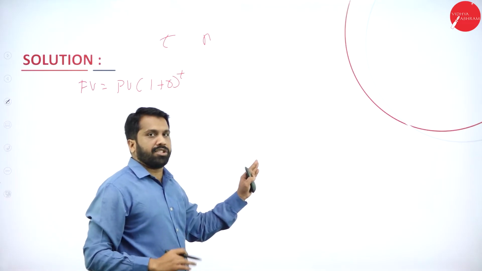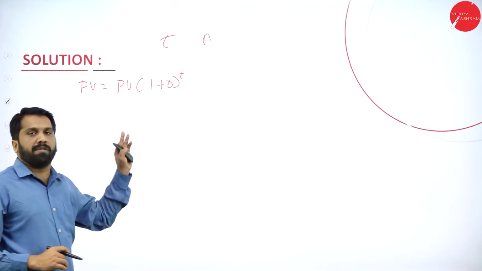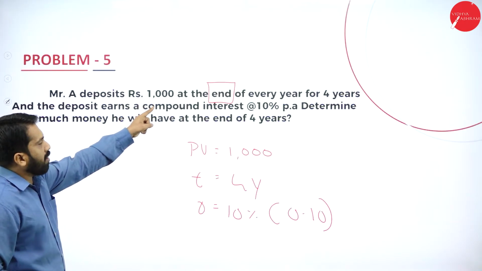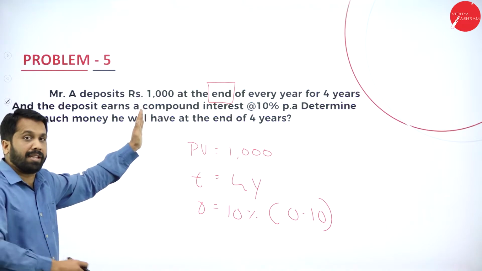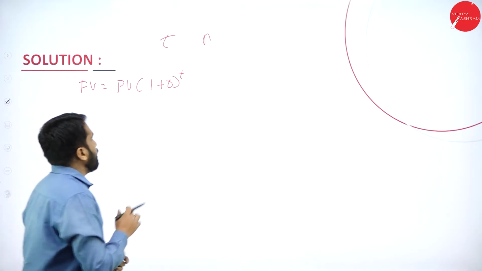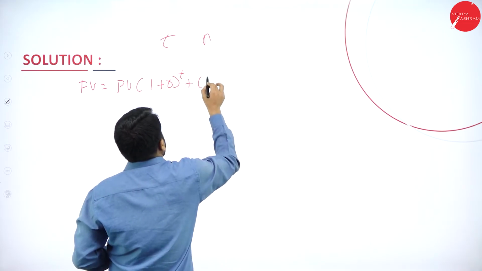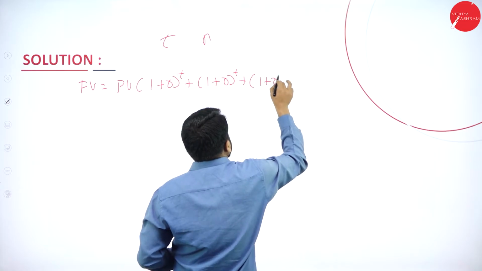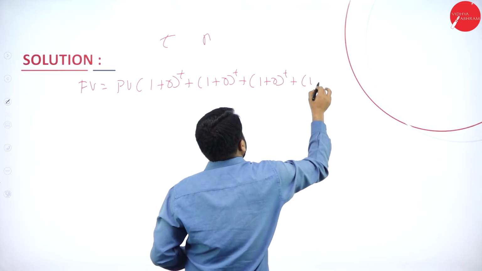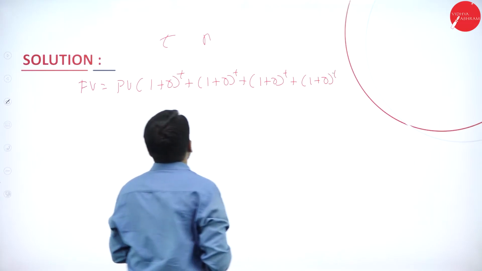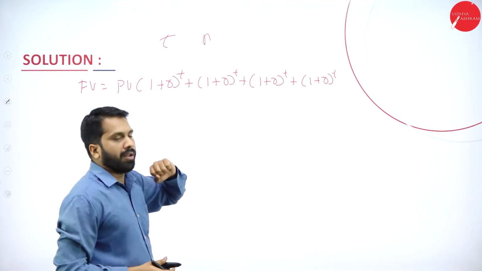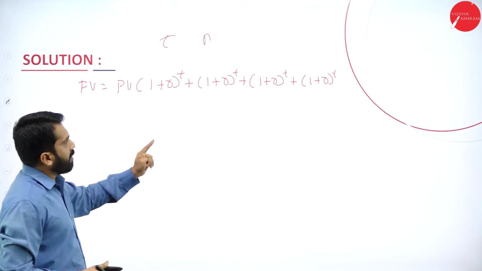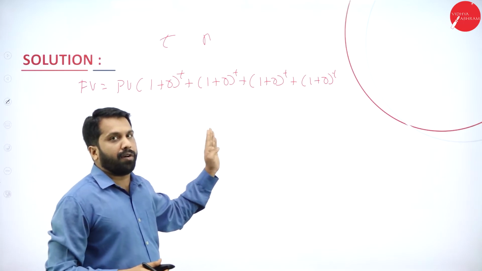Now, continuing, in this we will not mention present value every time. Why? Because what is your amount? Once you have invested, the same value applies for the following years. So it will be similar: plus 1 plus rate to the power of t, plus 1 plus rate to the power of t, plus 1 plus rate to the power of t. So 1, 2, 3, 4. How many years do we have in the problem? We have 4 years. Similarly, we have calculated and written the formula for 4 years.